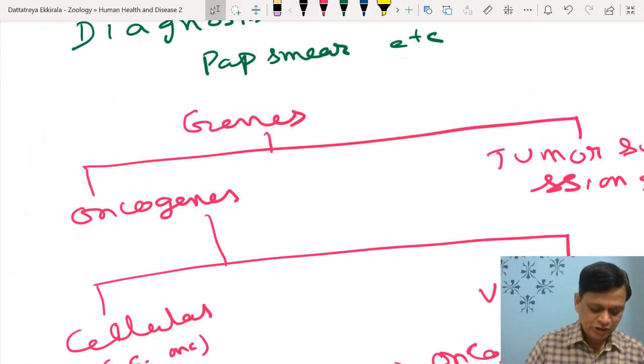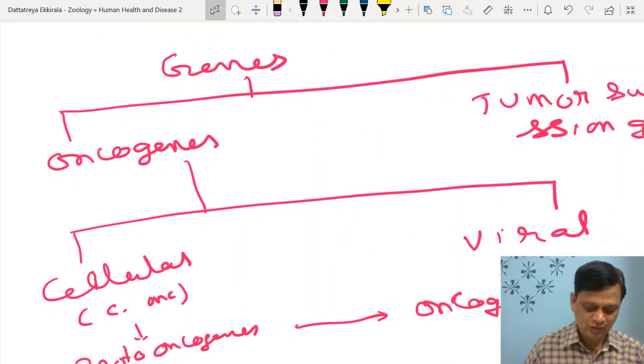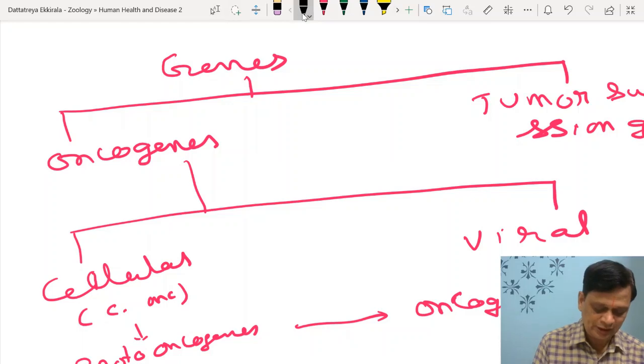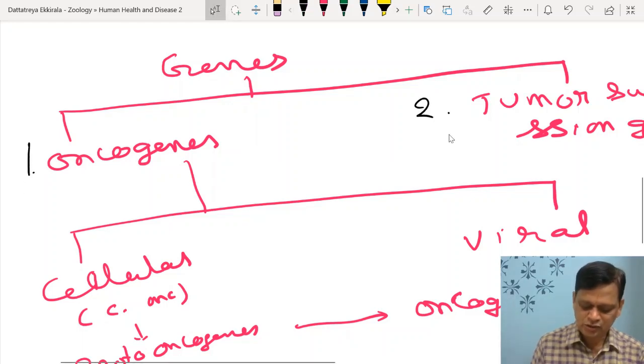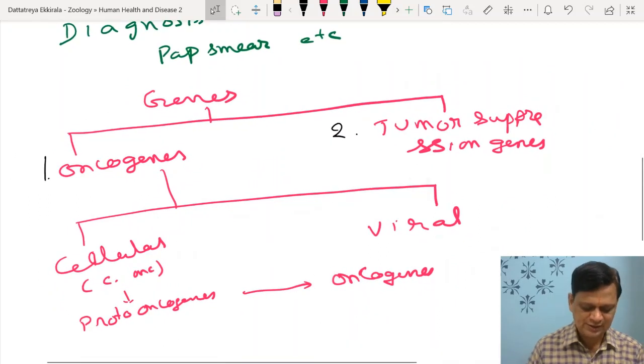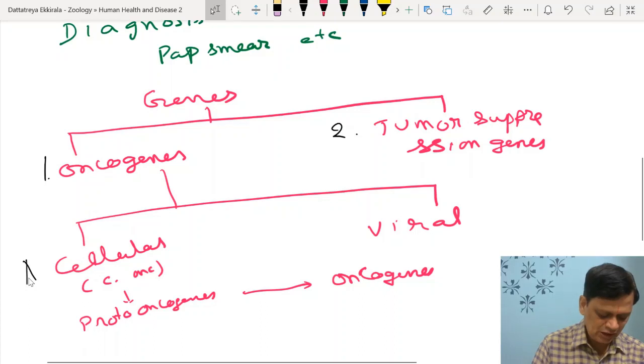Now, genes that cause cancer can be broadly divided into two types. What are they? Oncogenes and tumor suppression genes, two broad categories. Oncogenes, again two types, C-onc and V-onc, means cellular oncogenes and viral.